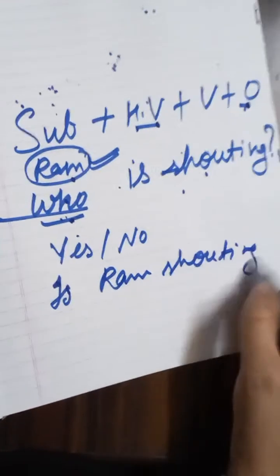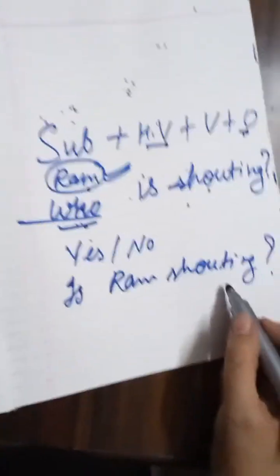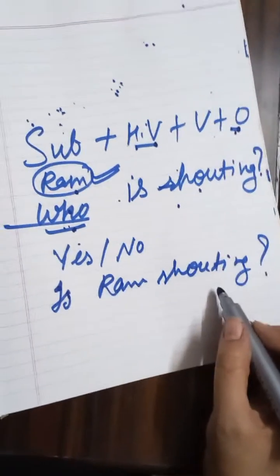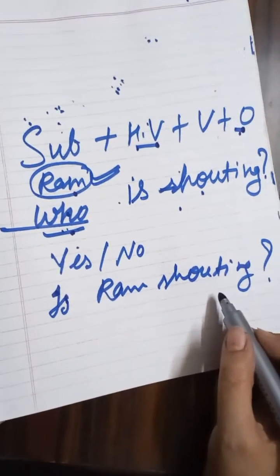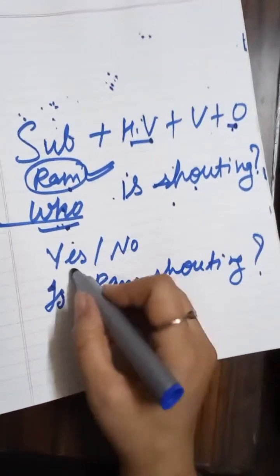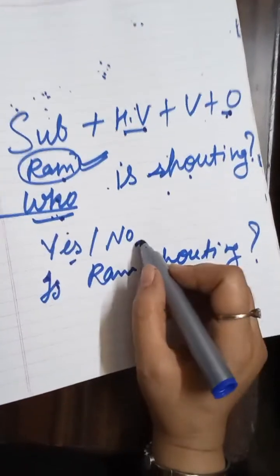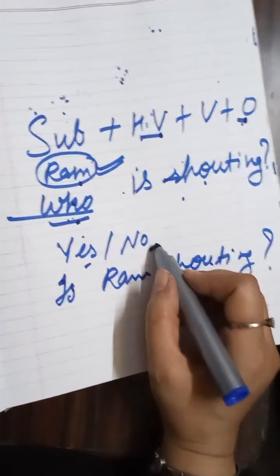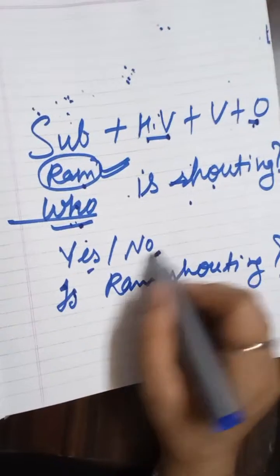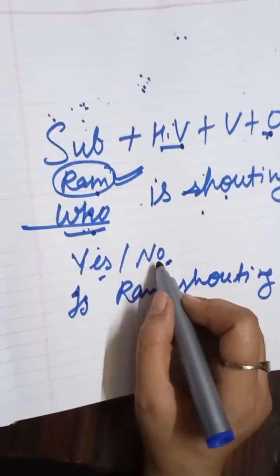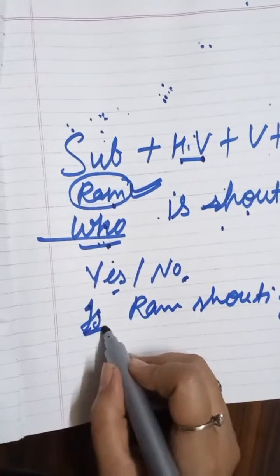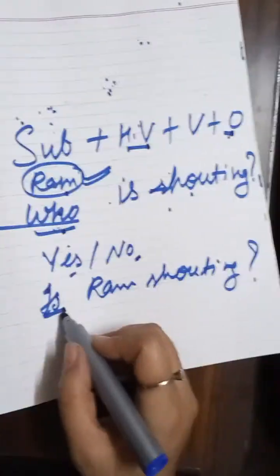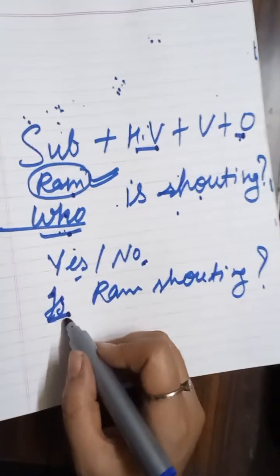So this is the format for all interrogative sentences. Whenever you want to ask a question and the answer will be yes or no, you need to put only the helping verb at first place. Is Ram shouting?